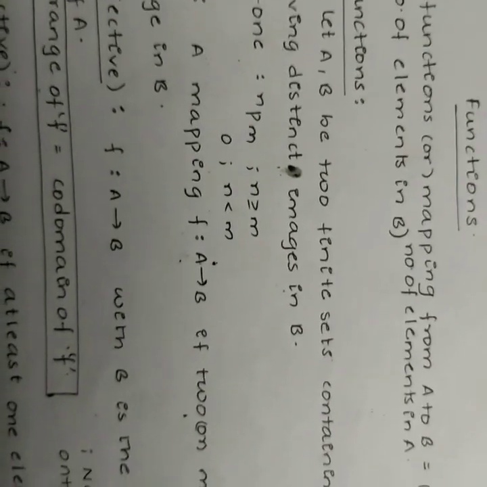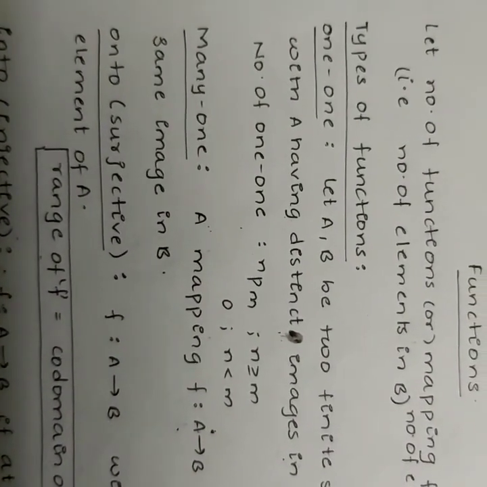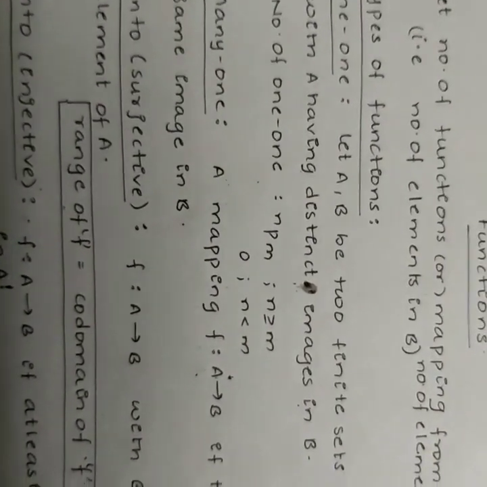A mapping f from A to B, if two or more elements of set A have the same image in set B, is called a many-one function. Onto. When f is a mapping from A to B and every element of B is the image of at least one element of A, it is called an onto function. For a function to be onto, the range of f should be the codomain of f.